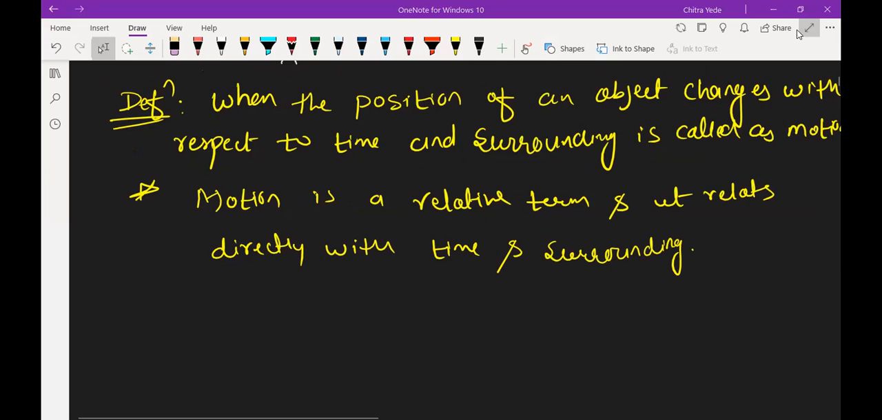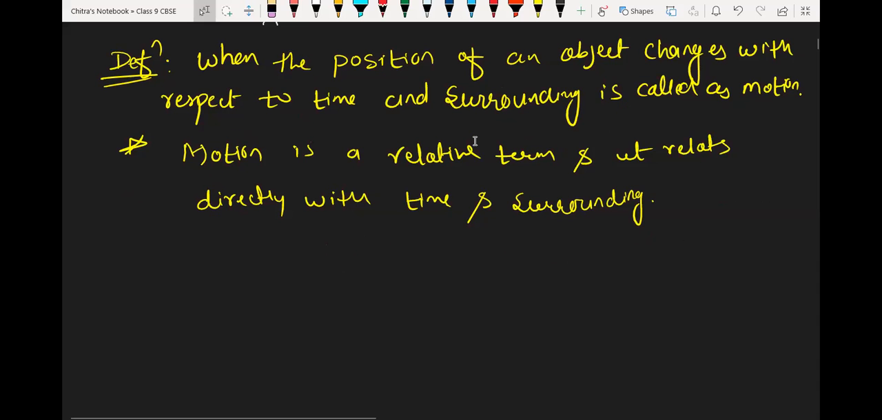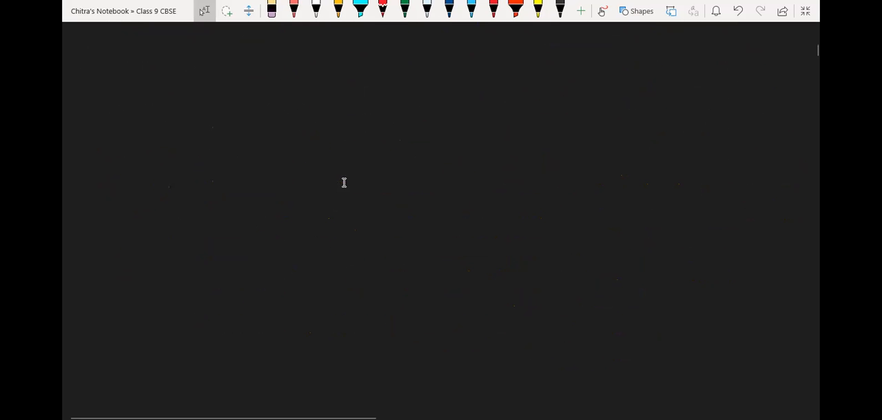Okay, so understood, beta, what motion is all about? It is a relative term because it is directly related with time as well as surrounding. That's why motion is called a relative term. Understood? Yes, sir. Okay, so now we will discuss the types of motion. First we will understand what is linear motion. So the next heading will be linear motion.